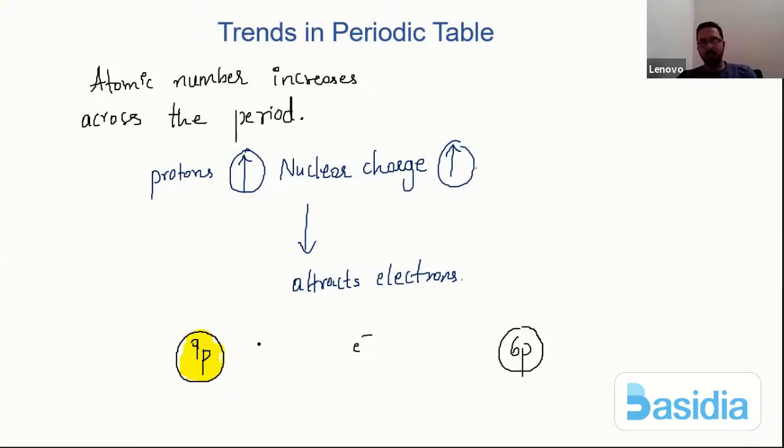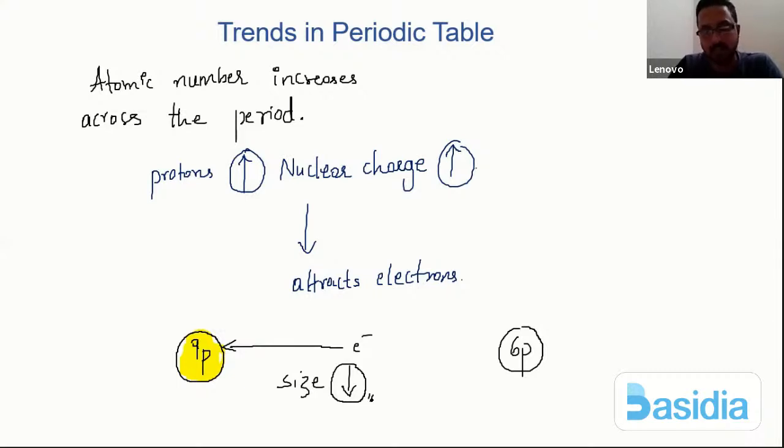So the stronger the nuclear charge, the more the electron gets pulled towards the nucleus. This is called nuclear attraction. So if the electron is getting pulled inside, the size definitely decreases, because we have clearly understood that the atomic radius is the distance from the nucleus to the outermost electron.